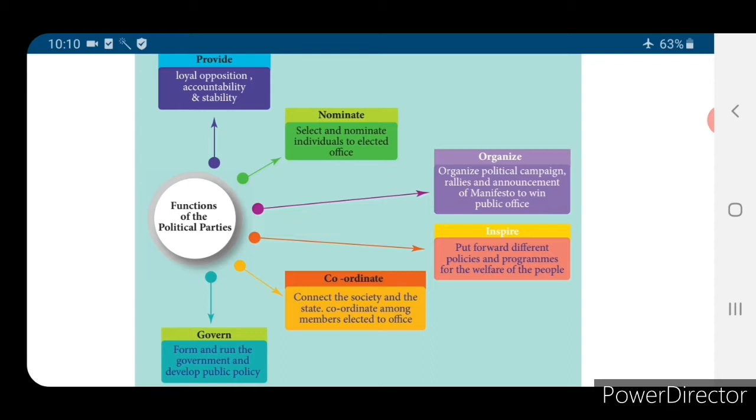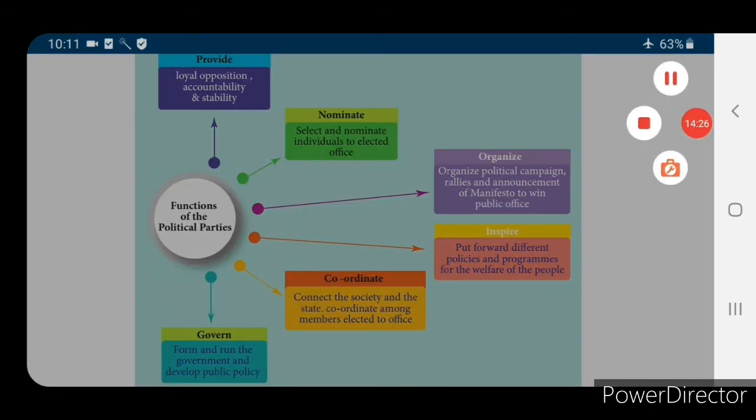So these are all the functions: providing loyal opposition, accountability and stability; selecting and nominating individuals to elected office; organizing political campaigns, rallies and announcement of manifesto to win public office; putting forward different policies and programs for the welfare of the people; coordinating, connecting the society and the state, and coordinating among members elected to the office; and governing, forming and running the government and developing public policy. These are all the functions of political parties.